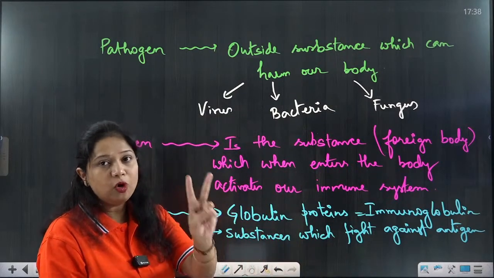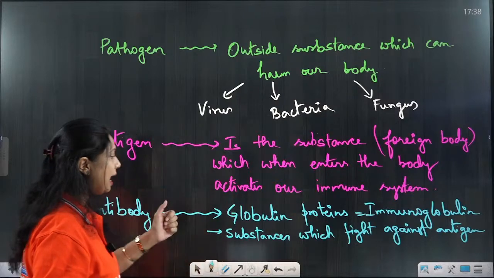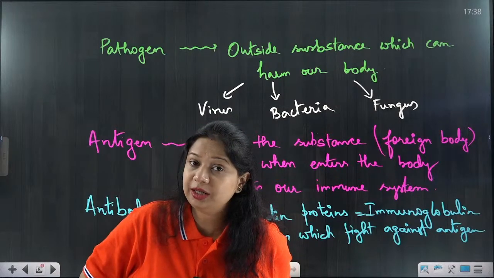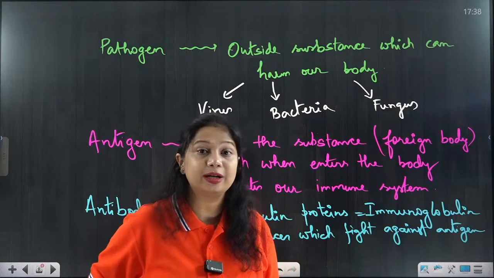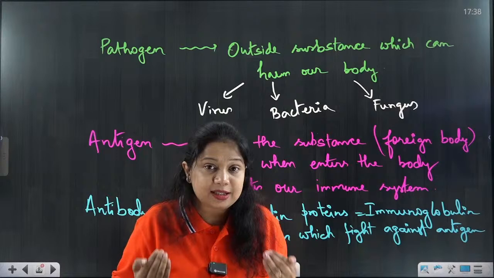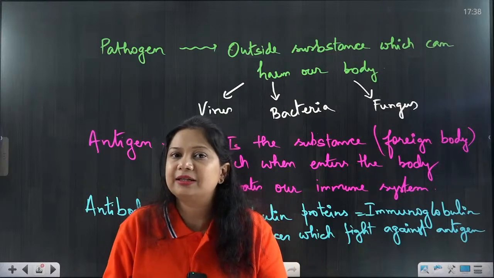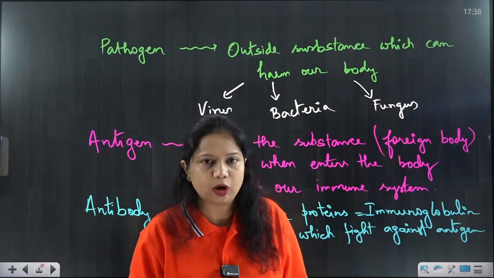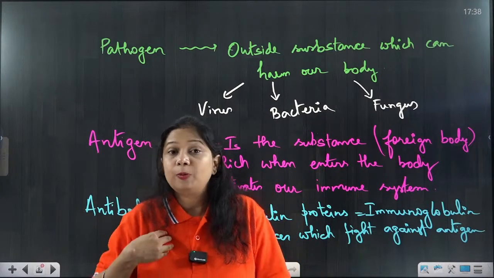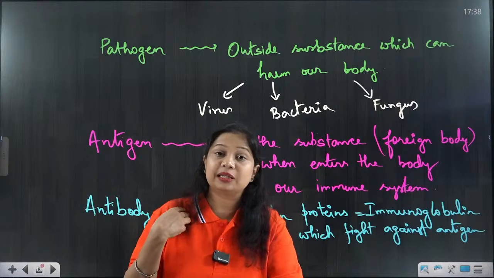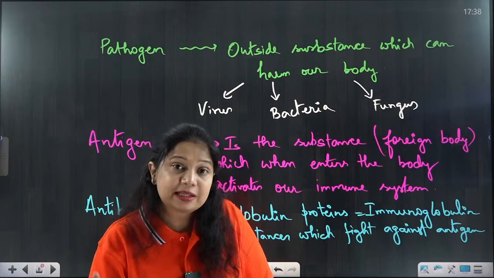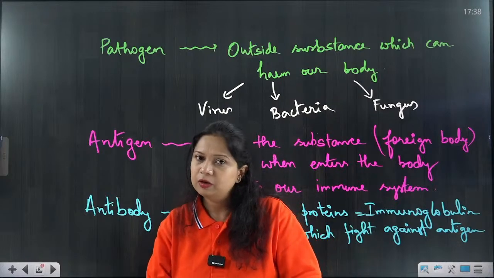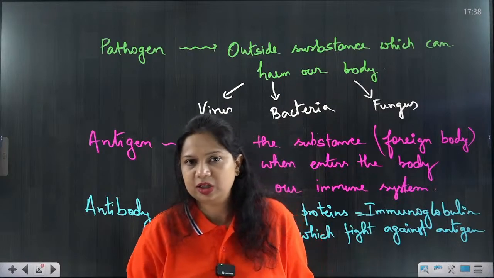So two most important terminologies, antigen and antibody. What is antigen? Antigen is the foreign substance which enters our body and starts its destruction. That is the antigen. What is antibody? Our body, to protect itself, our immune system will start synthesizing or forming components which will fight with the antigen.